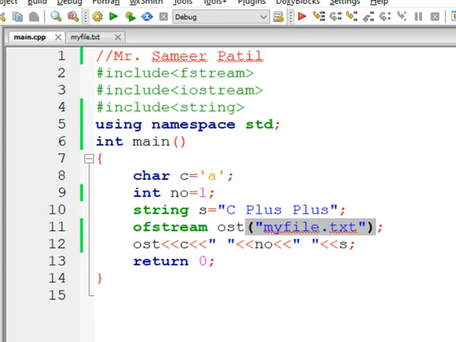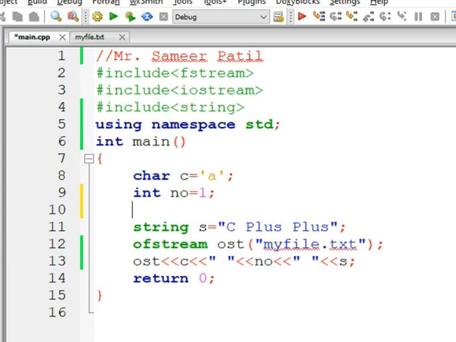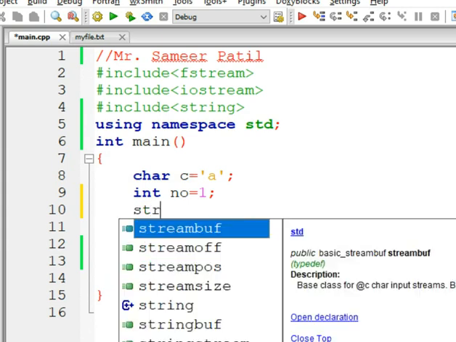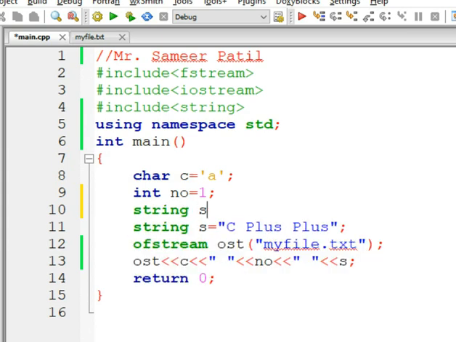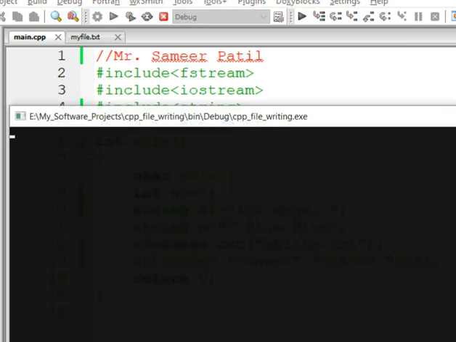We can add some other data of our choice if we want to. Let's say we add one more message, string s1 is equal to "it's done". And now let's add this string at the end of our data. So we will add one more space before adding the new string s1. Now again let's recompile the program. So the program is compiled successfully. Now let's execute it.